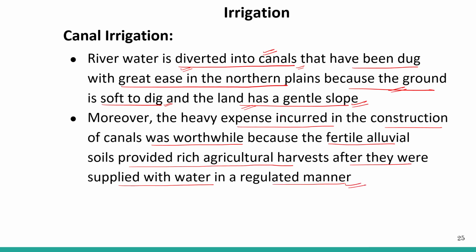A lot of money is used on the canals, but it is worthwhile because the fertile alluvial soil provides a rich agricultural harvest. This area has a lot of alluvial soil, so you can have a lot of crop yield, but the water facility should be there. For that, canals are built in these areas.